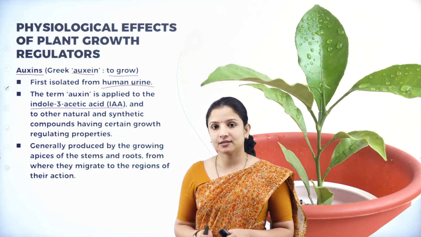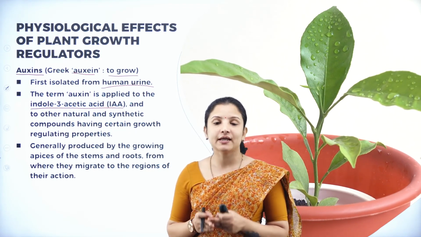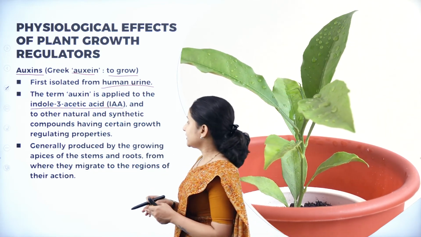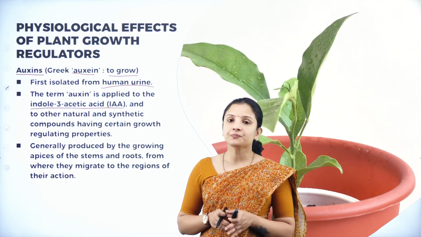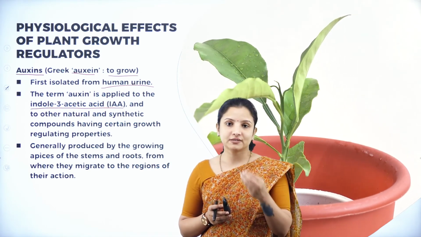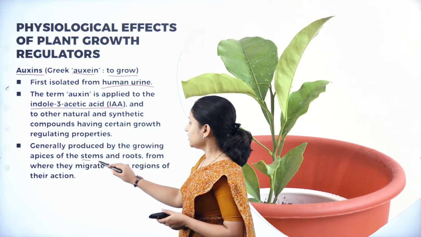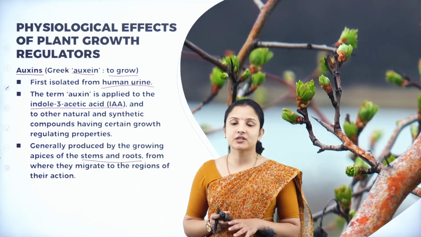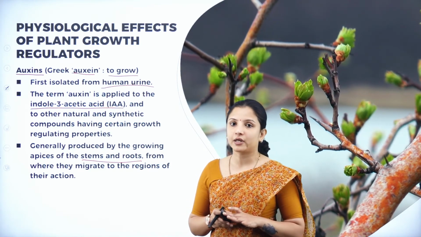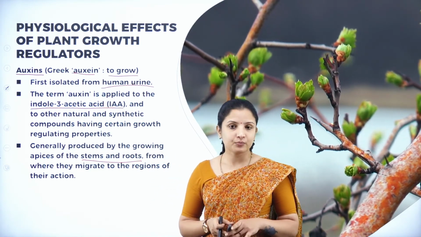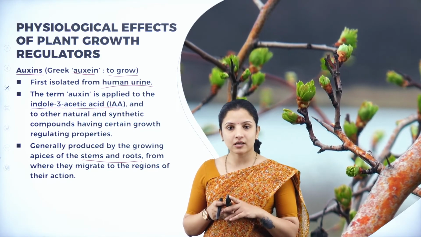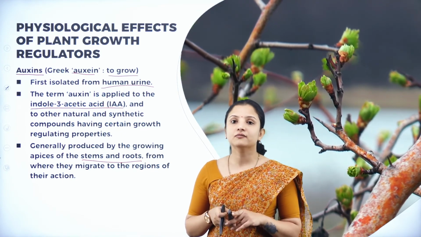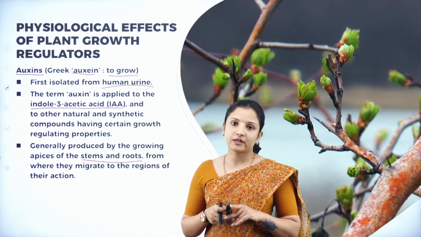The best example for an auxin is indole 3 acetic acid, which is IAA, and it is produced at the apices, or at the tip of the stem and also at the tip of the root, and we saw that through Went's experiment, right? In the previous session we studied Went's experiment, wherein he proved that at the tip of the coleoptile, that is the covering of the shoot, there is a chemical substance called auxin, which helps in the growth of that shoot.